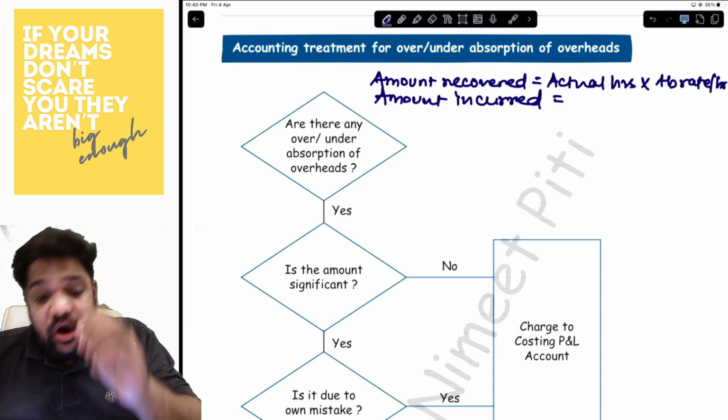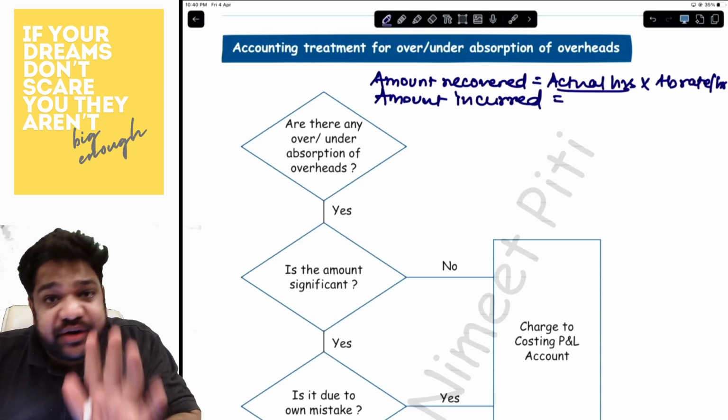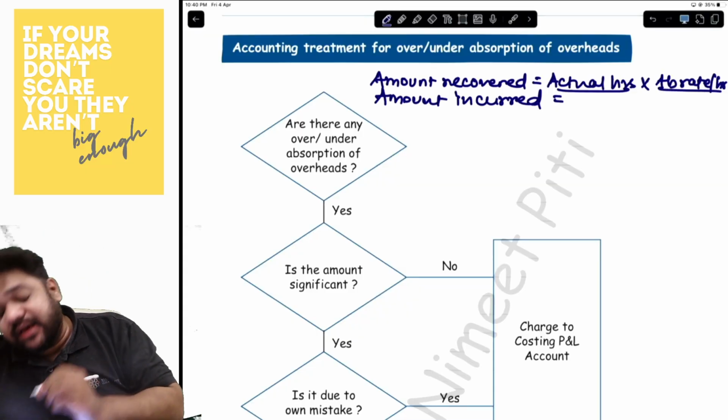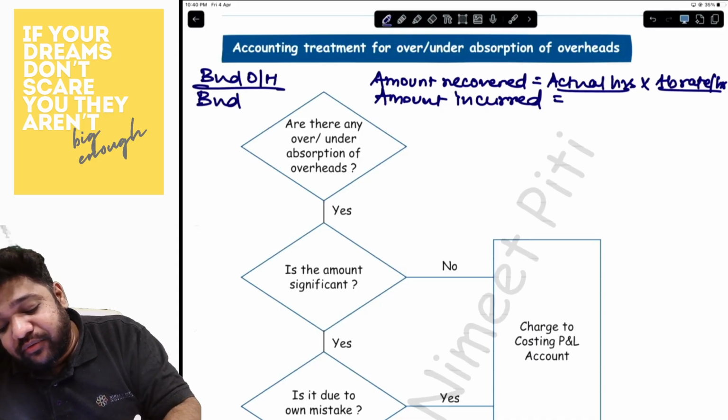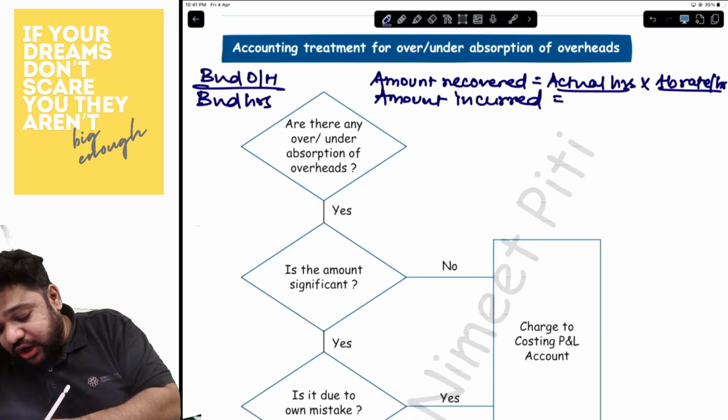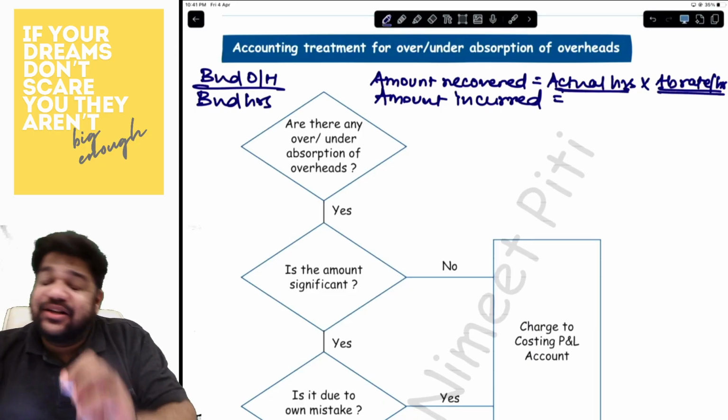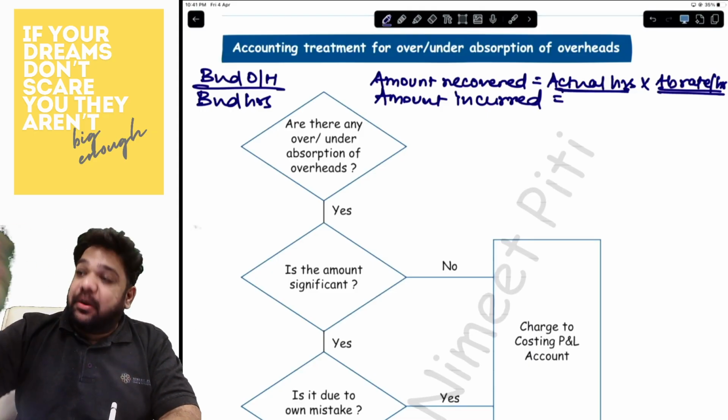Okay. Now, how do you get actual hours? This will be given to you in the question. How do you get absorption rate per hour? It will be the budgeted overheads divided by the budgeted number of hours. This will get you your absorption rate per hour. The actual hours are given. You will get your amount absorbed.